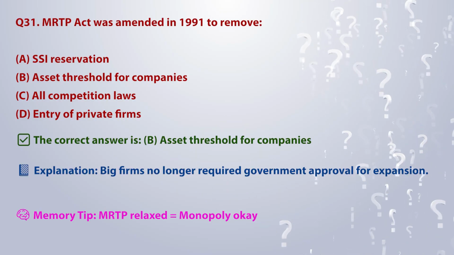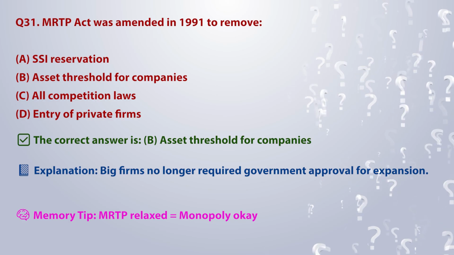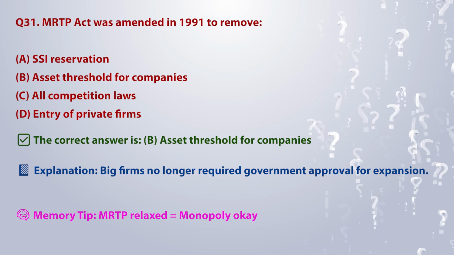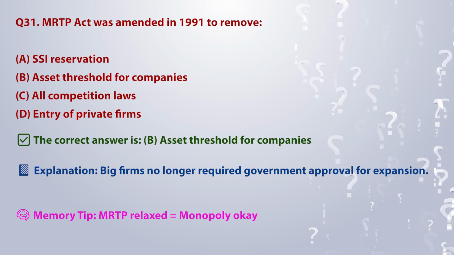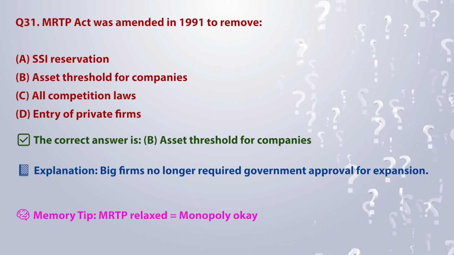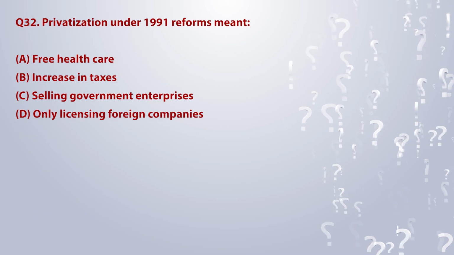The correct answer is B. Asset threshold for companies. Explanation: big firms no longer required government approval for expansion. Memory tip: MRTP relaxed is equal to monopoly OK.